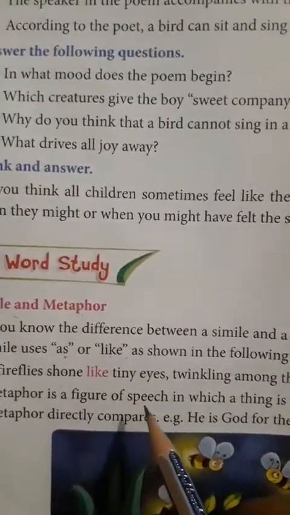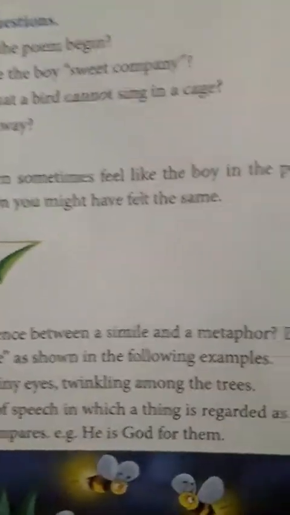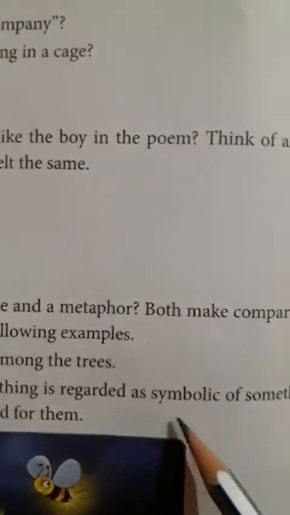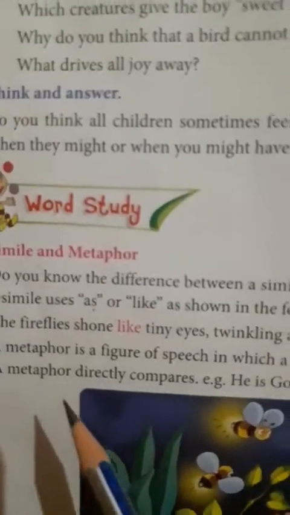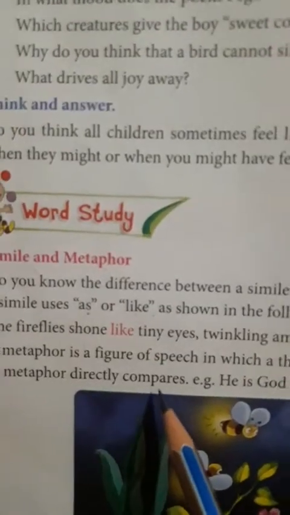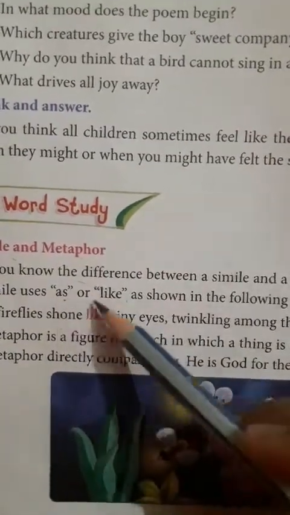What is a metaphor? A metaphor is a figure of speech in which a thing is regarded as symbolic of something else. A metaphor directly compares, which means in a metaphor we do not use the words as or like.